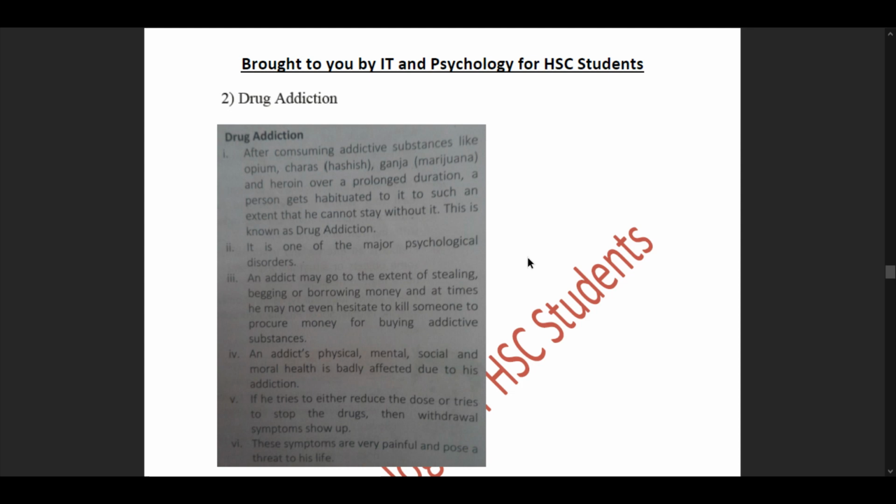Pointer number 5. If he tries to either reduce the doses or tries to stop the drugs, then withdrawal symptoms show up. Pointer number 6. These symptoms are very painful and pose a threat to his or her life. Drug addiction is not gender specific.